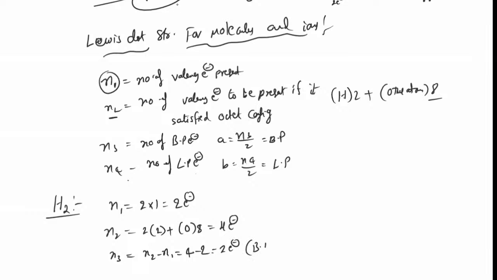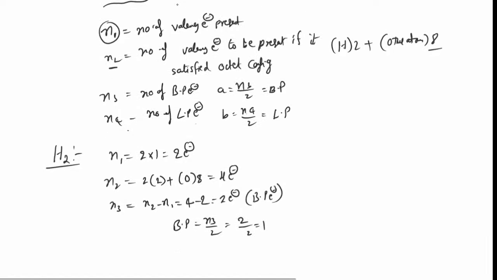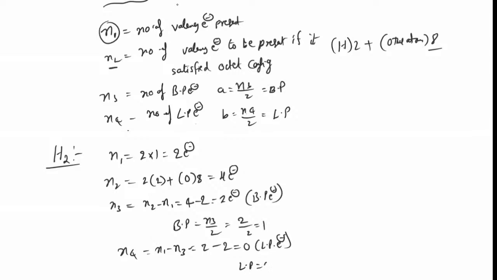You call this the bond pair electrons. From this you can write bond pairs also. Bond pairs is equal to N3 by 2, that is 2 by 2 is equal to 1. Bond pairs are 1. N4, what I said, N1 minus N3. N1 is 2, N3 is 2, that is equal to 0. That is, lone pair electrons are 0 and lone pairs also 0.